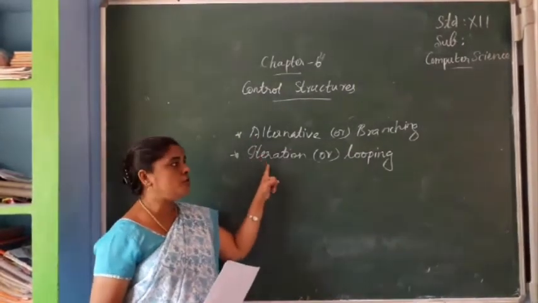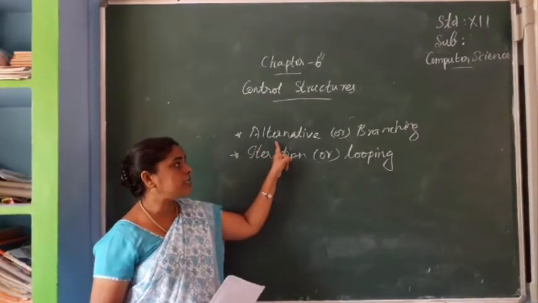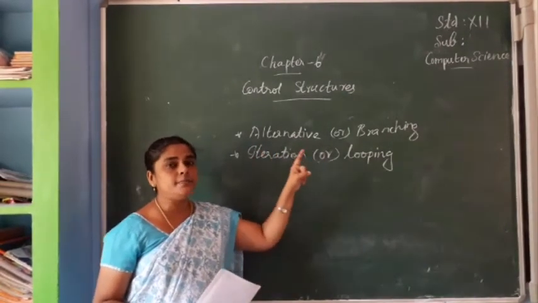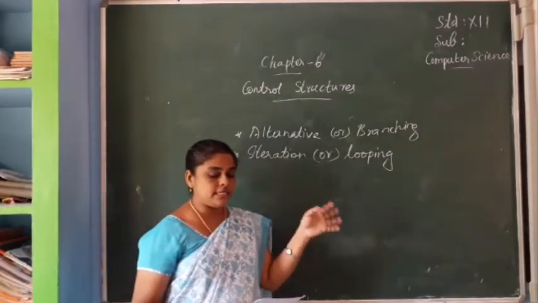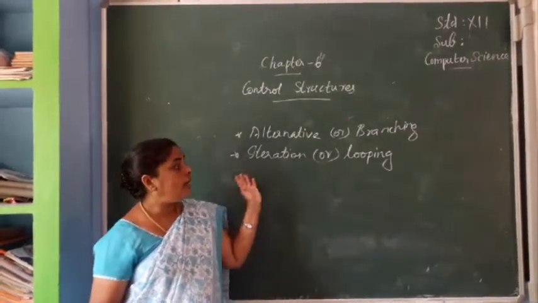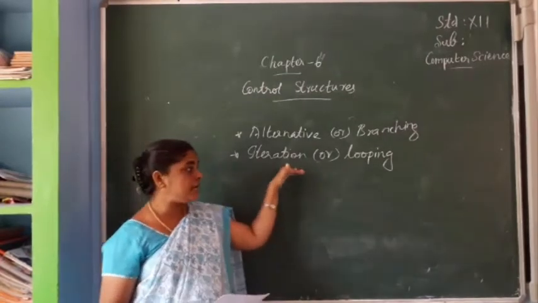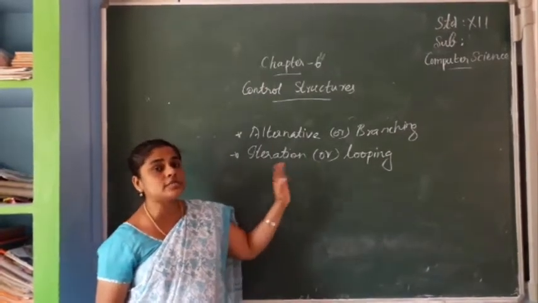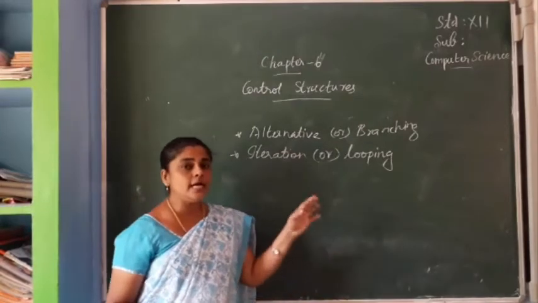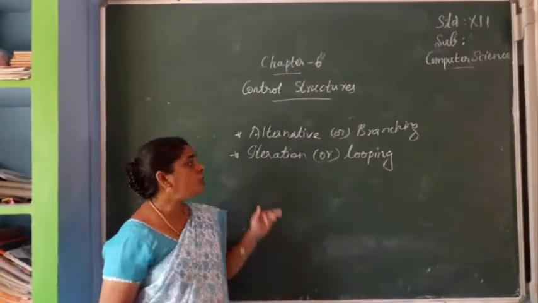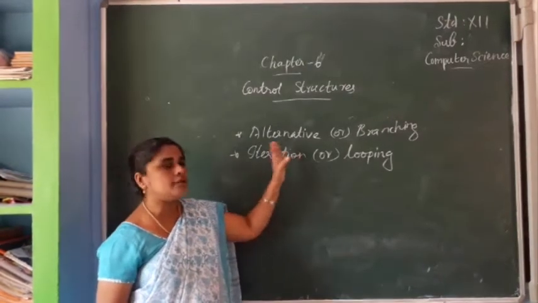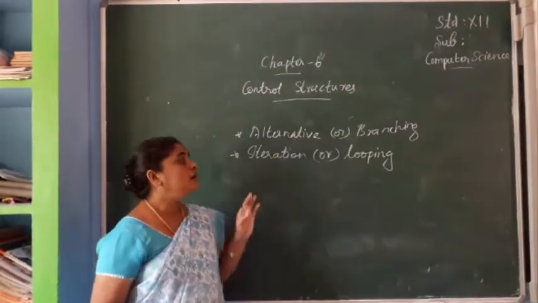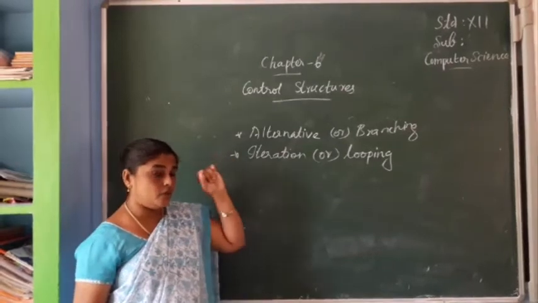In these two, what we can understand here is that alternative or branching means we can skip a set of statements or a segment and pass on to the next. Here, in iteration, multiple segments we have to skip and execute the next. So in both structures we are using skipping only. This is known as the control structure.